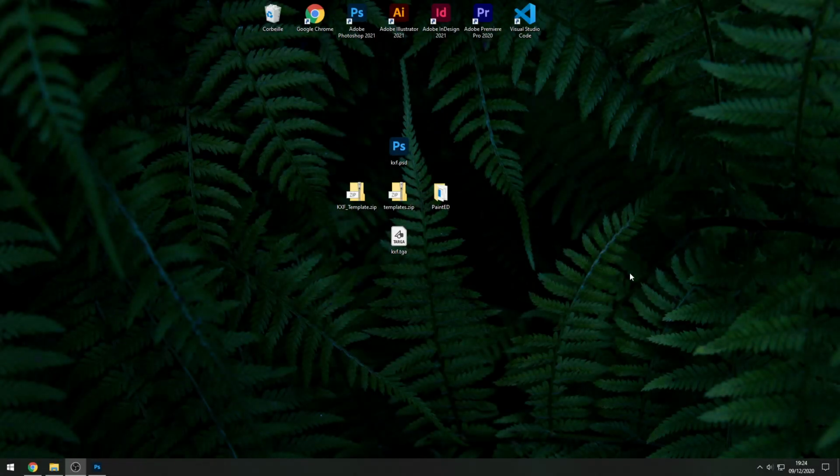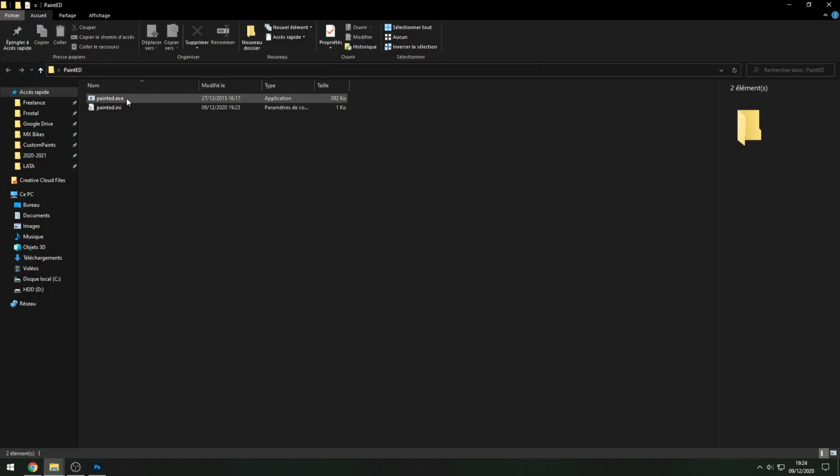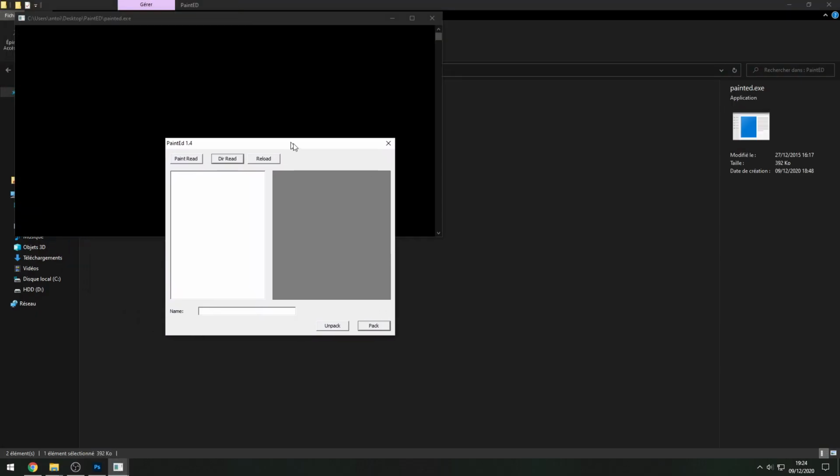So now that we have our KXF TGA texture, we need to import it into the game. For that, we'll need to use Painted. Painted is a software made specifically for the game. So let's open the folder and open painted.exe.